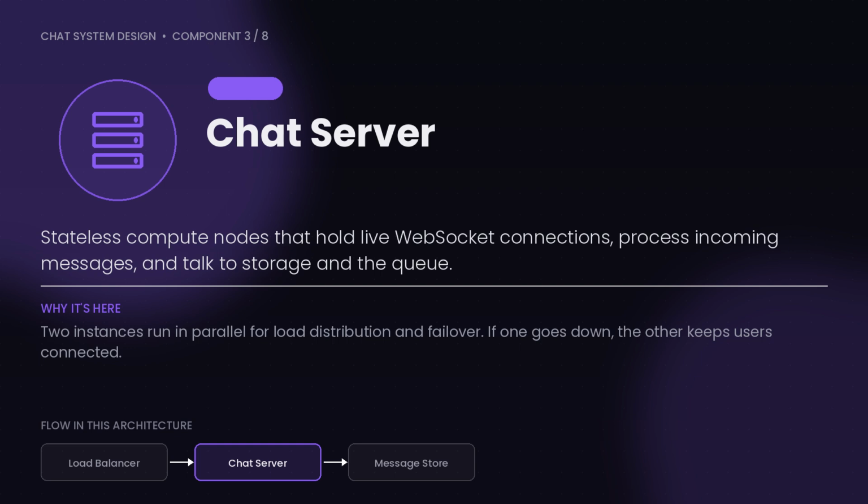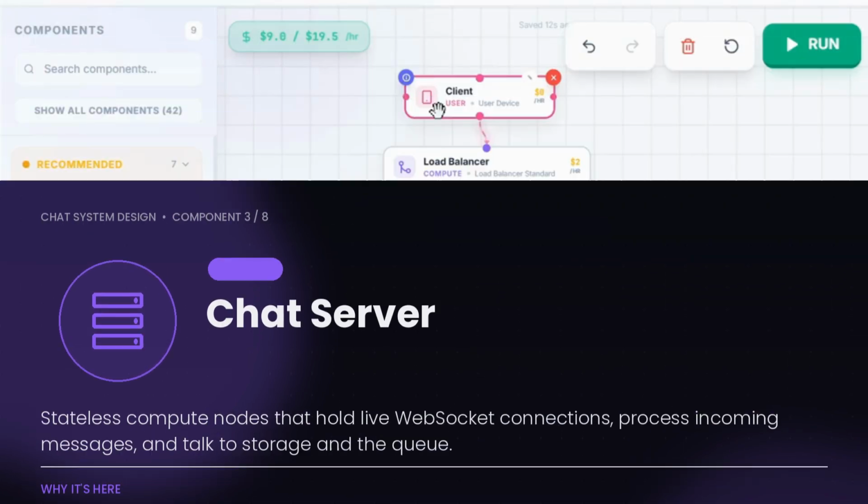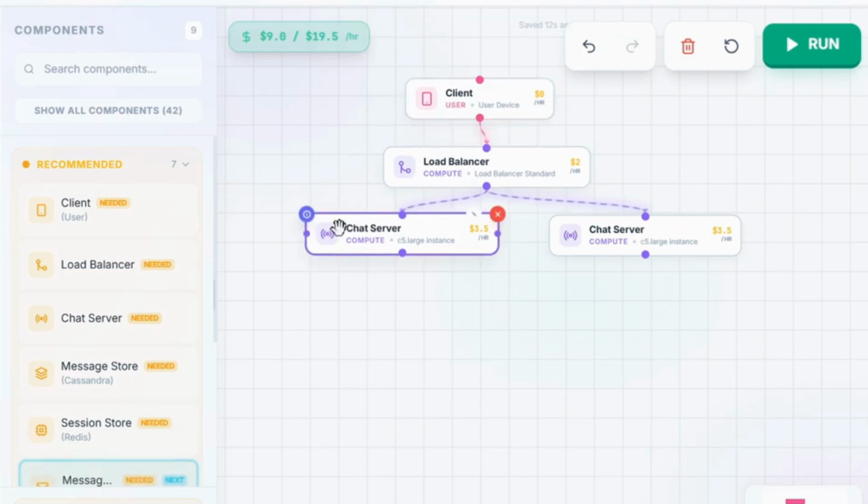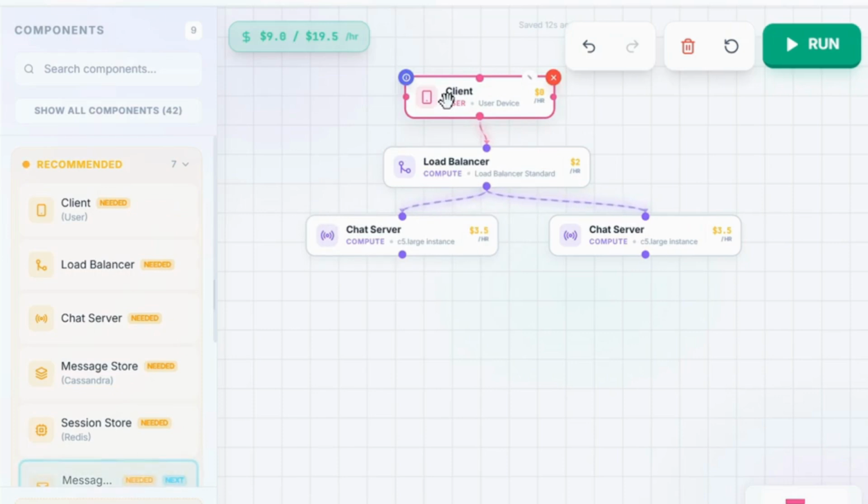Now, since it is a chat system, we must have a real-time connection. For that, we have something known as a WebSocket connection between the chat server and the client, which gives us real-time communication between the client and the server. In normal client-server architecture, the client sends a request to the server, the server responds back, and the connection is closed there and then. But in a WebSocket connection, the connection persists and we can have real-time communication between the client and server. Since it is a chat application, we need this real-time connection.